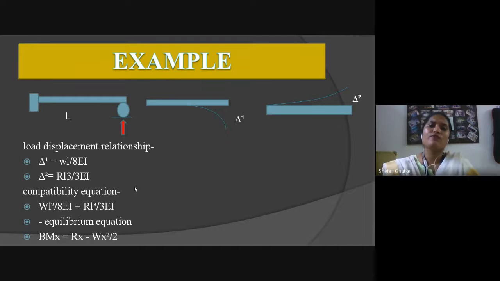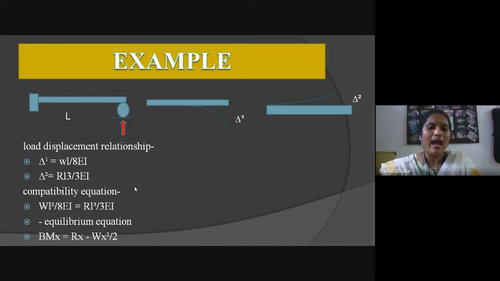After application of reaction, del 2 is developed. So the first relationship is the load displacement relationship. The del 1 formula is for calculating the del 1 value.